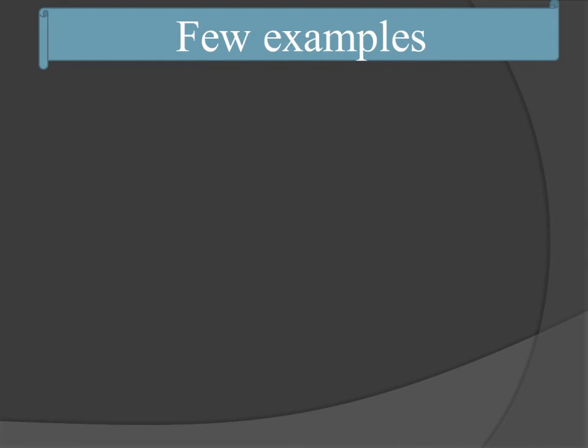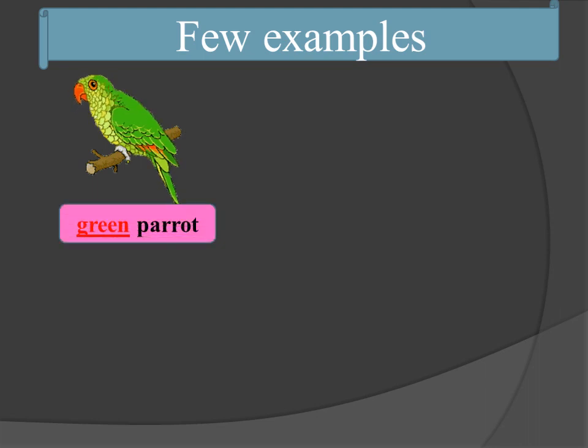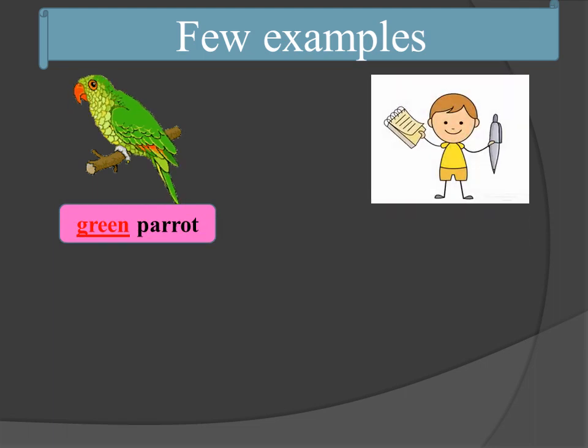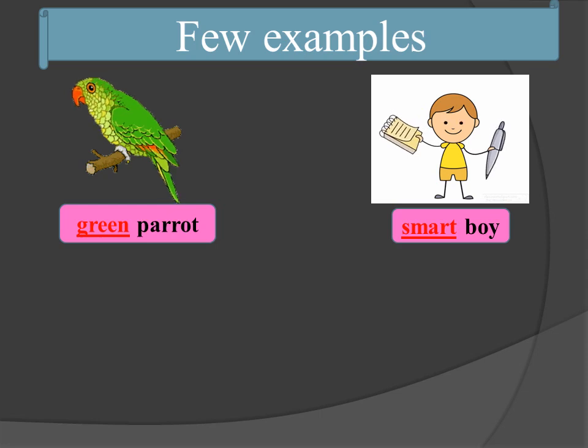Shall we see few examples in adjectives? What is this, children? It is a parrot. What is the color of the parrot? It is green in color. So we can say it as green parrot. Here, green is the adjective which describes the noun parrot. Can you see a boy? He is a smart boy. So smart is the adjective which describes the noun boy.